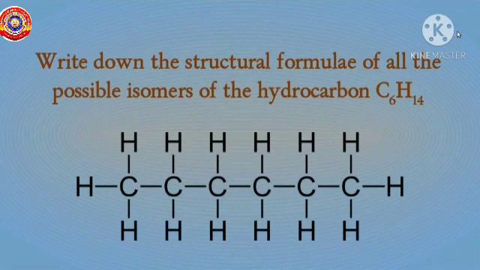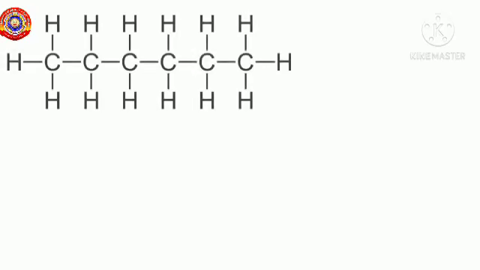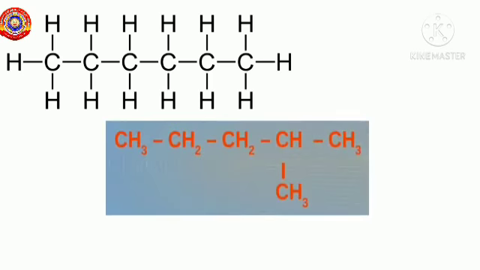Now, let's write all the possible isomers of the given hydrocarbon. What is the molecular formula? It is C6H14. The first possible isomer of this compound will be with 5 carbon atoms in the main chain and with 1 methyl branch in the second carbon atom.